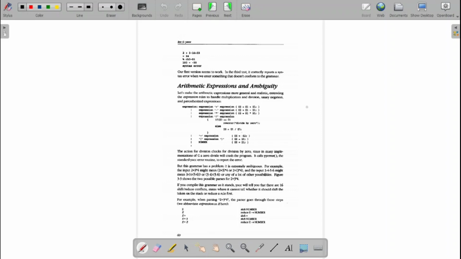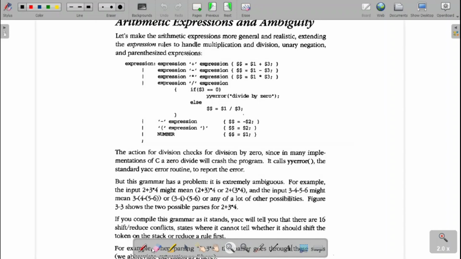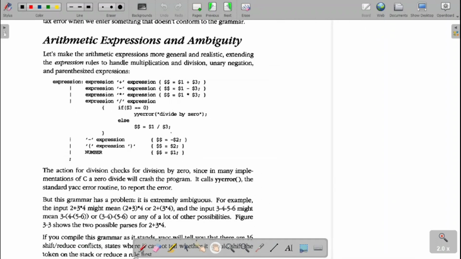Now let us go with the next concept, arithmetic expressions and ambiguity. If you have any doubt in these sessions, you can either text my email ID, or you can call my number, which is available on the college site. Handling ambiguity is one of the most crucial problems in any programming language, and here we again use the arithmetic expression.